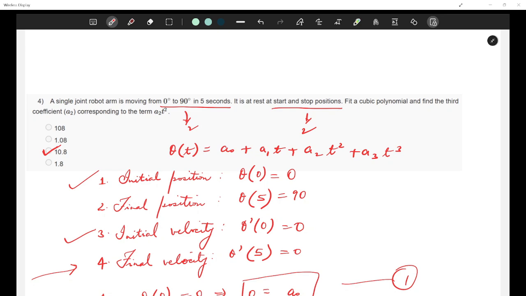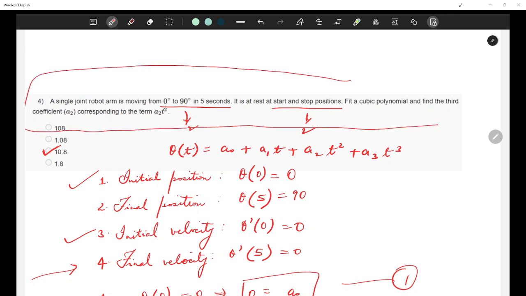So you've understood, if there is just a single joint robot and it is supposed to move from 0 degree to 90 degree in 5 seconds, in what way you're going to fit the polynomial. My point is, with the given conditions, you cannot go with a polynomial of degree less than 3.